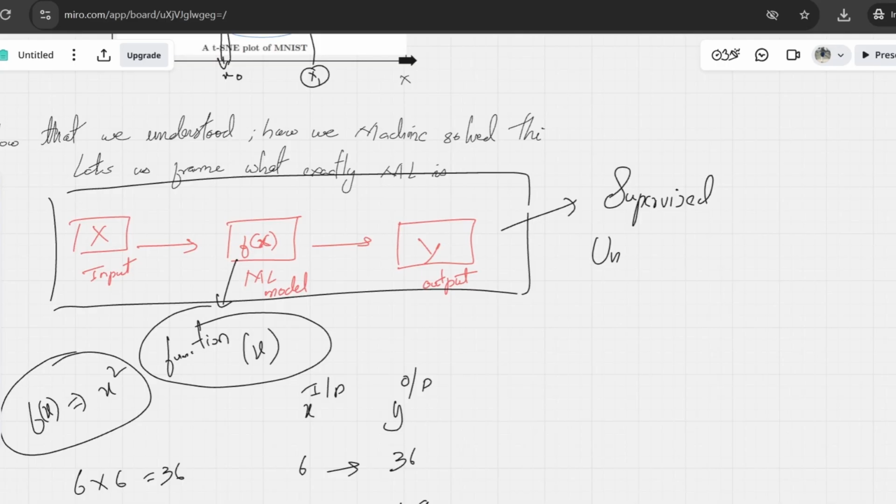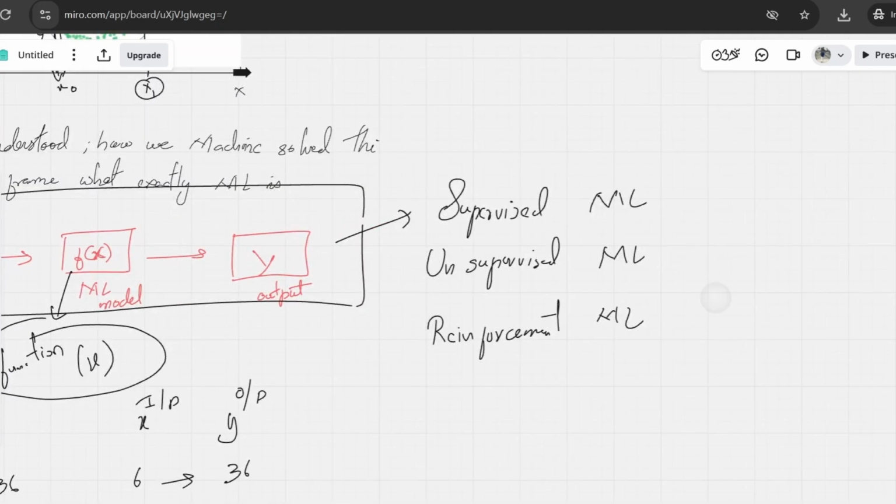There is also unsupervised, and there is reinforcement learning. These are different types of machine learning techniques. Just simply understand that whatever we saw is supervised, which means we have both input as well as output, which is y.